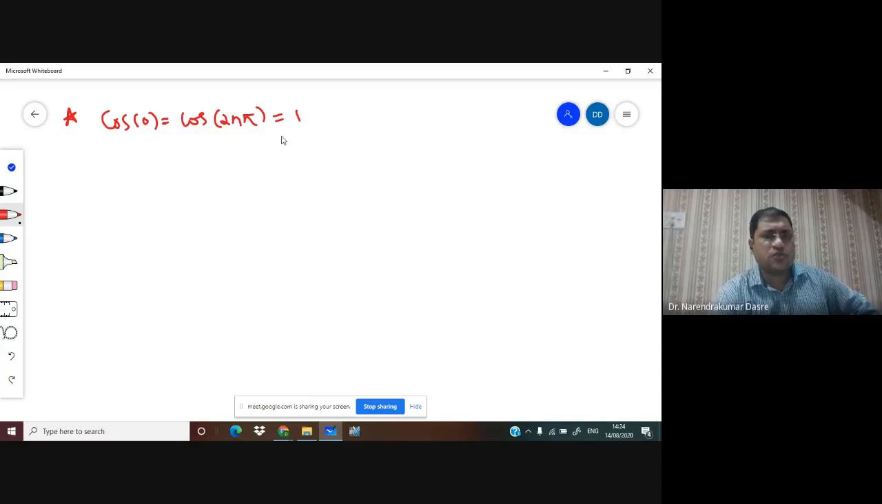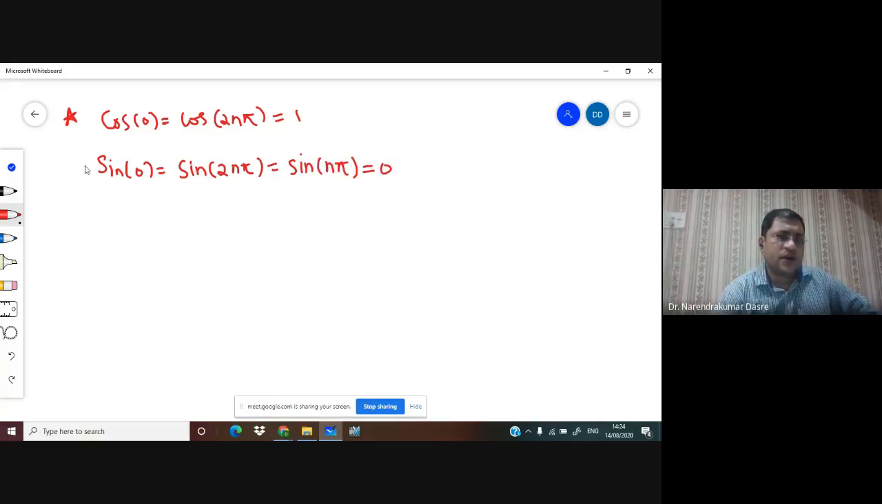So we have cos of 0 is equal to cos of 2n pi is equal to 1. Then we have sine of 0 is equal to sine of 2n pi is equal to sine of n pi, and this is equal to 0. But we don't have cos of n pi equal to 0. So what is the value of cos of n pi? It is minus 1 raised to n. Here, without loss of generality, we are considering n to be an integer.